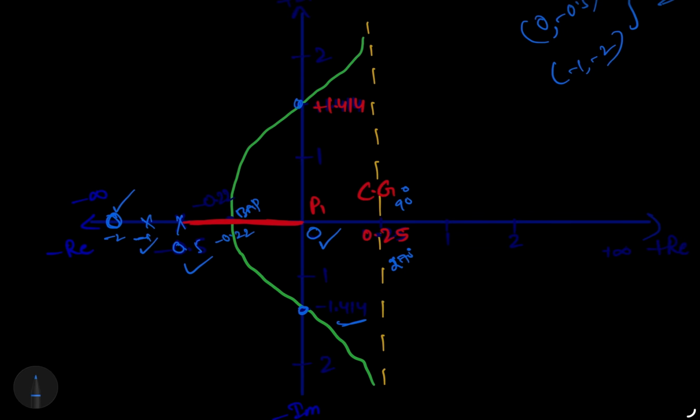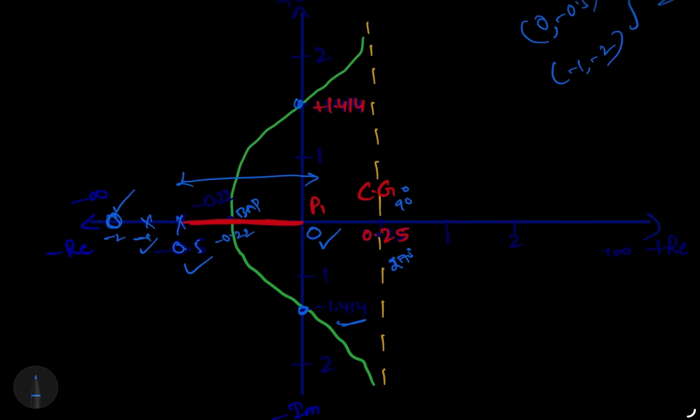Now what is the concept? We check the intervals. Between 0 and minus 0.5, keep your finger at a point in this range and see how many poles and zeros are on the right side.